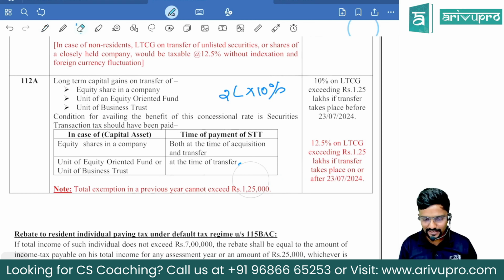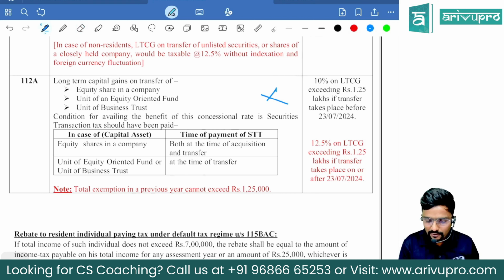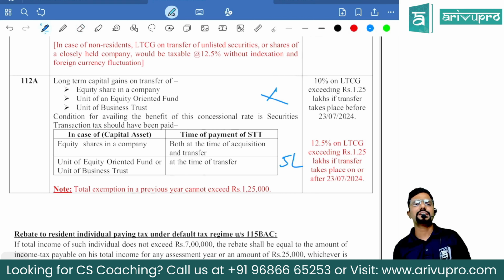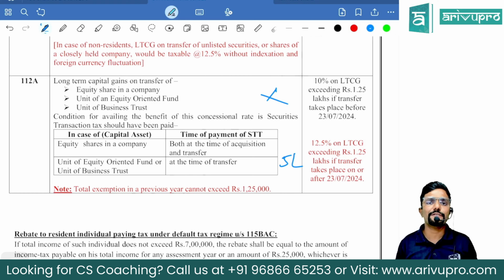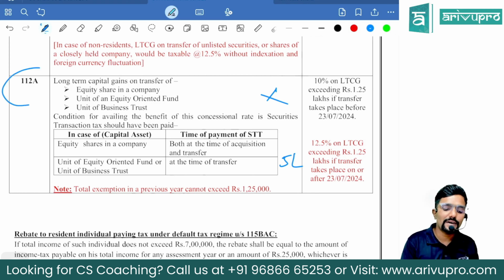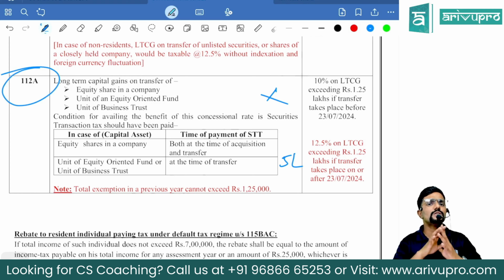Then last example, let me quote it. Sir, I don't have anything here. I have 5 lakh here, sir. Long-term capital gain on the transfer of ETF. Then what, sir? Reduce 1.25. Remaining is taxable at 12.5%. Guys, on long-term capital gains covered under section 112A, there was no indexation before also. Now also no indexation. You can claim only cost.